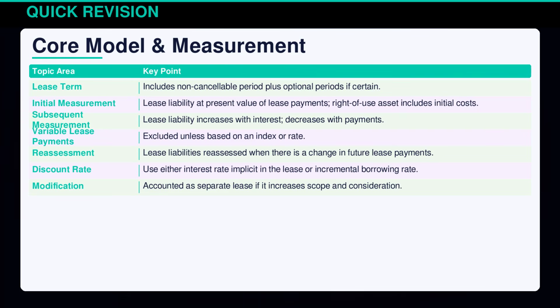Understanding International Financial Reporting Standard 16's lease accounting model is critical, as it involves precise measurement rules. The lease term includes non-cancelable periods, and initial measurement requires present value calculations. Lease liabilities adjust with interest and payments. Variable lease payments based on indices are included, while periodic reassessment ensures accuracy. Using the right discount rate is vital, and modifications can lead to separate lease accounting.